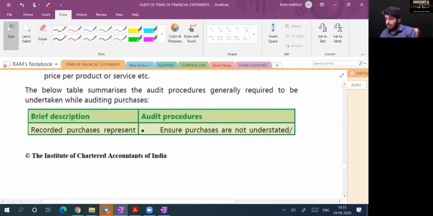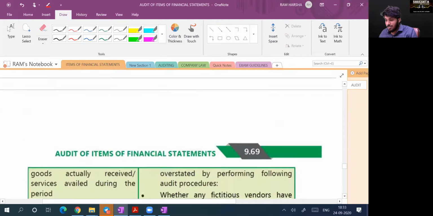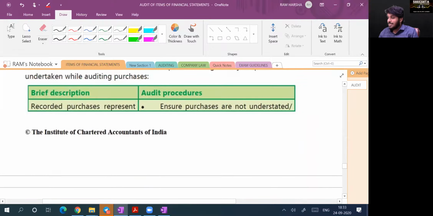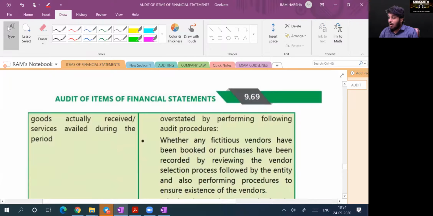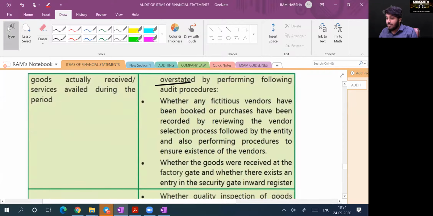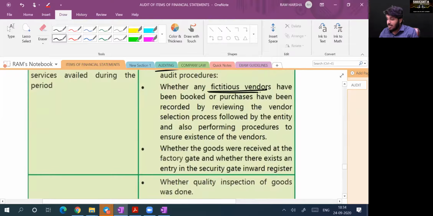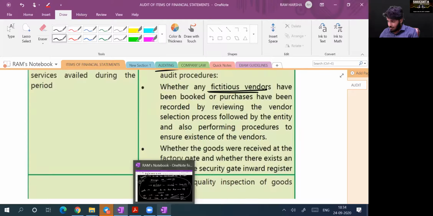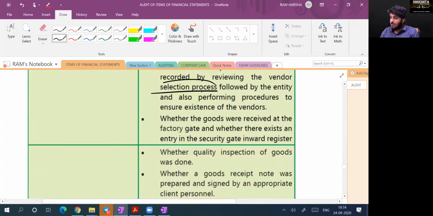Yes, sir. So the below table is exactly giving the purchases. So what are the points? Ensure that purchases are not understated or overstated. How do you verify? See whether any fictitious vendors are there. And see the vendor selection process followed by the entity. Generally, the selection process won't happen every year. Once a vendor is fixed, we will transact with him.